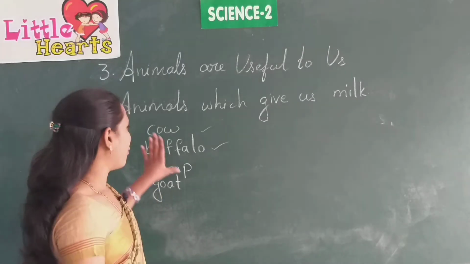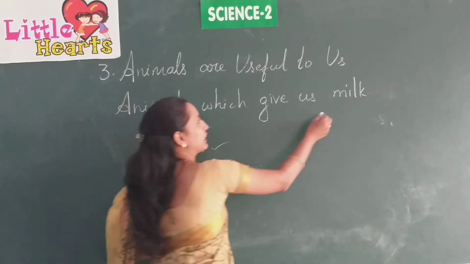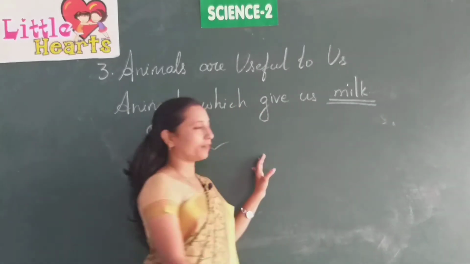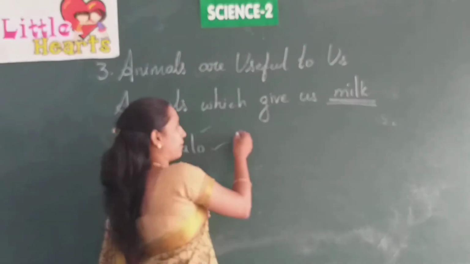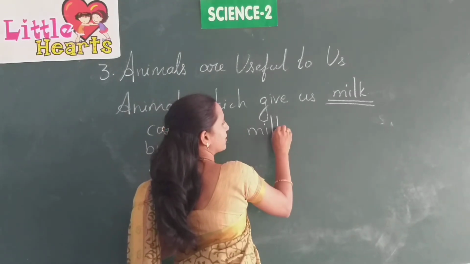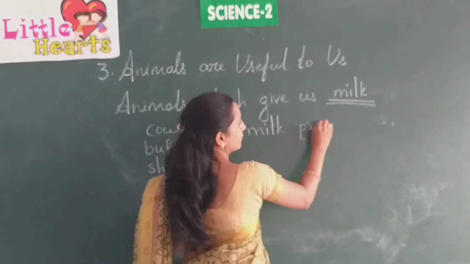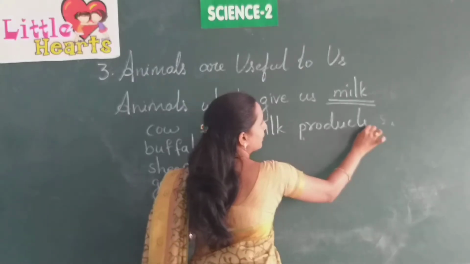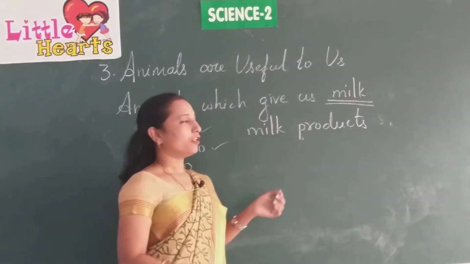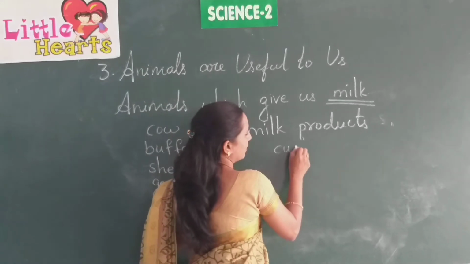And what do we do with the milk which is collected? We can make many milk products from this milk. So what are the milk products?